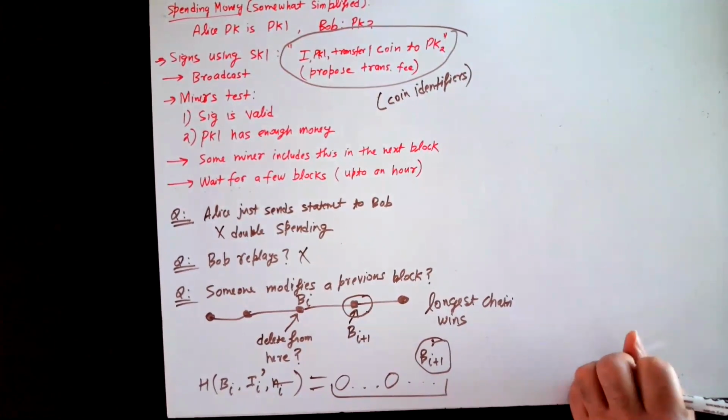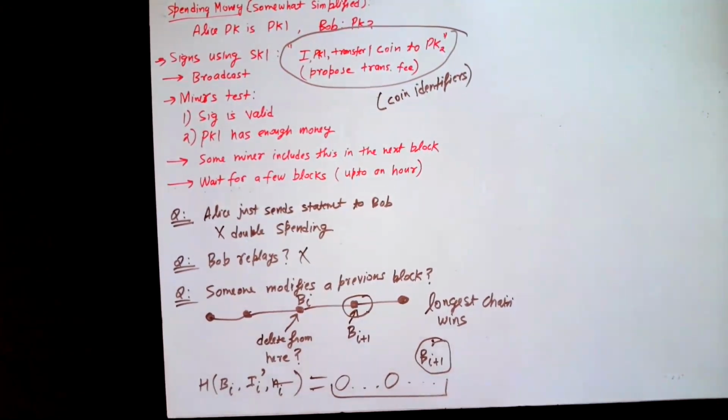Sir, I have a small question. Sir, for the first one where you said Alice just sends the same statement again to Bob, right? Assume that we don't have the coin identifiers. Even when you are sending it to Bob, Charlie, and say Rohan also, won't they check Alice's current balance and then only add that coin? So in the end, if Alice has only one coin, after one spending happens, Alice's balance becomes zero, so even without coin identifiers, nothing like that will happen.